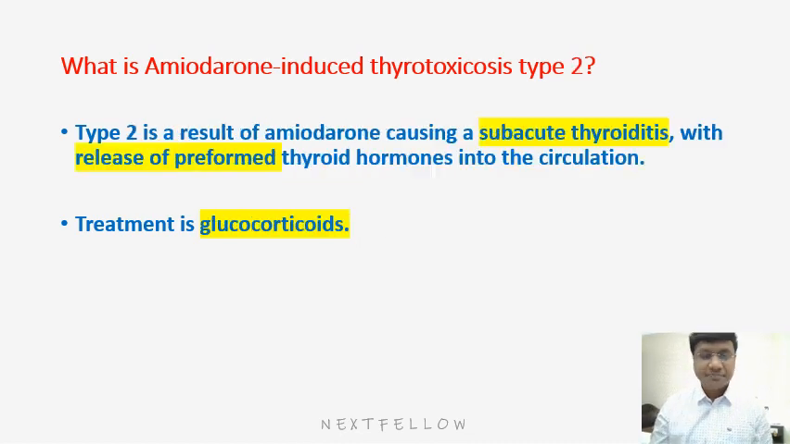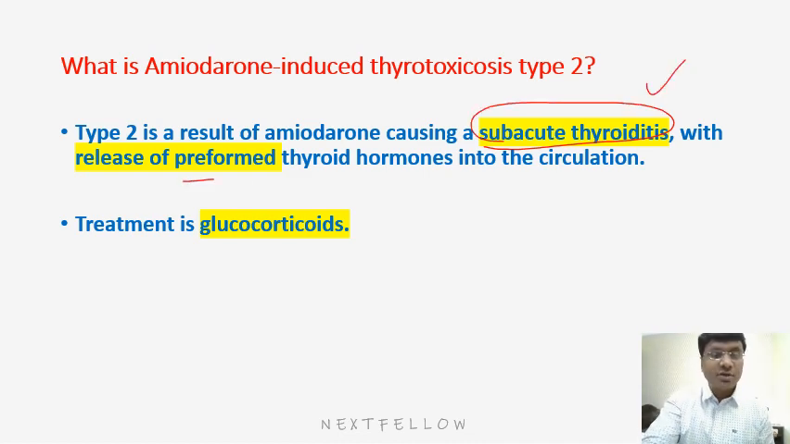Next, what is amiodarone induced thyrotoxicosis type 2? See, AIT2 is a result of amiodarone causing subacute thyroiditis, right, with release of preformed thyroid hormone into the circulation. So what is the treatment for your AIT2? That is glucocorticoids. AIT1, antithyroid drugs. AIT2, that is your glucocorticoids.